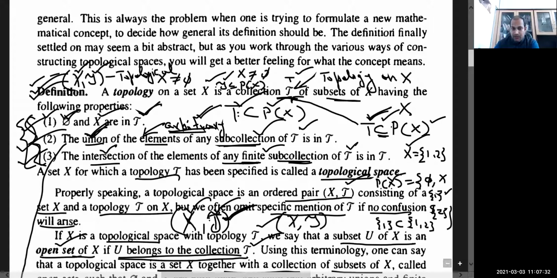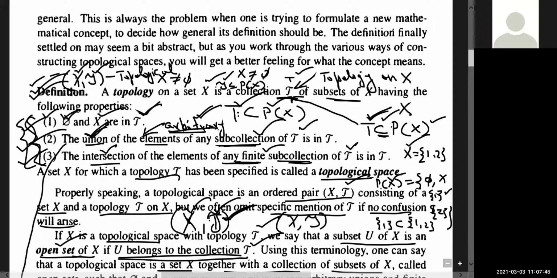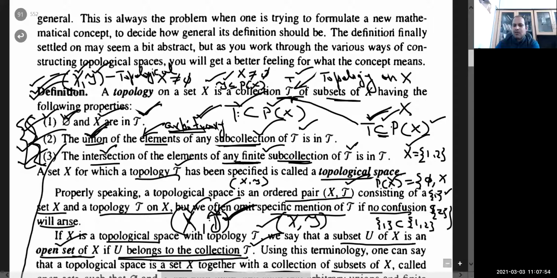And intersection of any finite subcollection of T should be again in T. I mean, just take finite intersection of the members of T, and their intersection must belong to T again. So if this collection satisfies that, then we will say that T is a topology on X. In short, the pair (X, T) is called a topological space. In short, we will always denote it by X. If I say that X is a topological space, this means X is equivalent with the topology T, and this will satisfy all these three conditions.